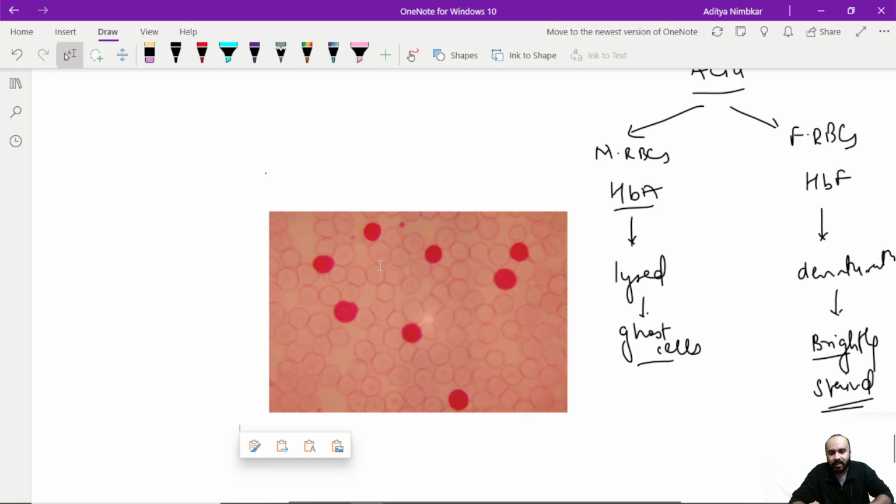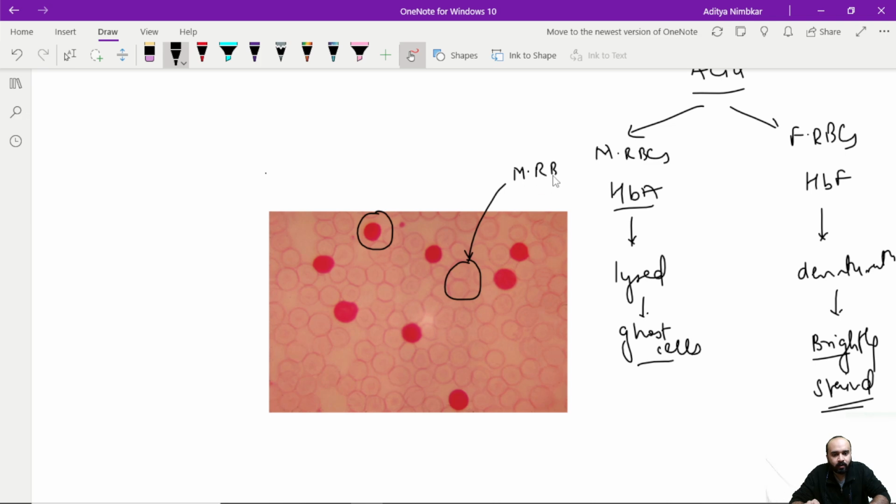Now this is one of the pictures. Over here you can see these cells which are brightly staining, and these cells you can see over here, these are the ghost cells. These are the maternal RBCs, whereas these are the fetal RBCs. This is a picture that has been taken from Williams.